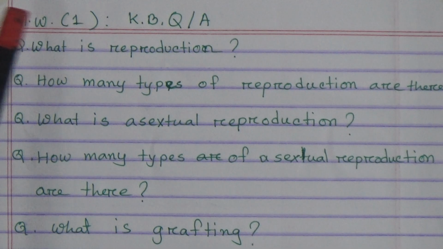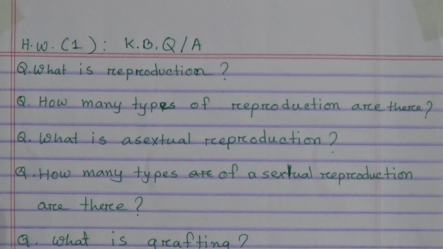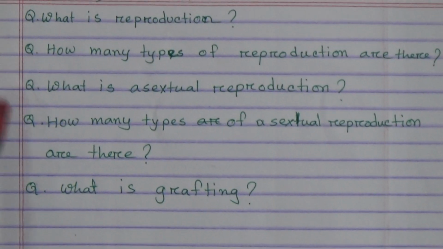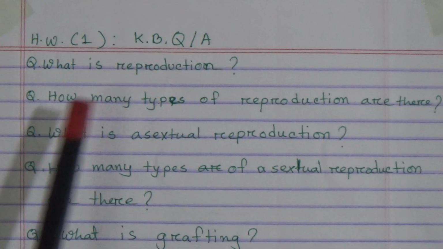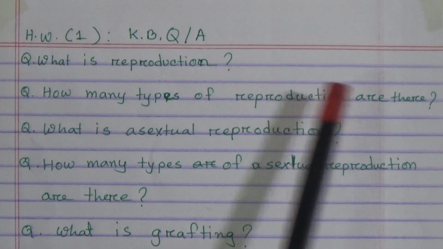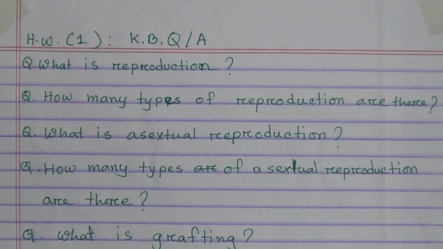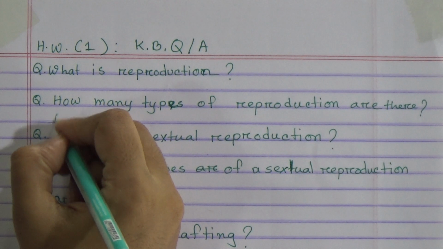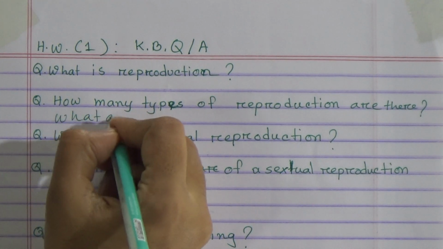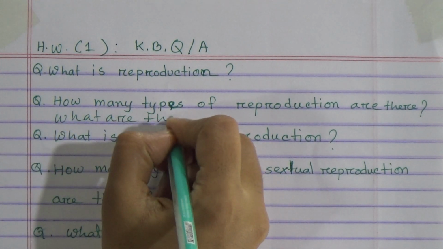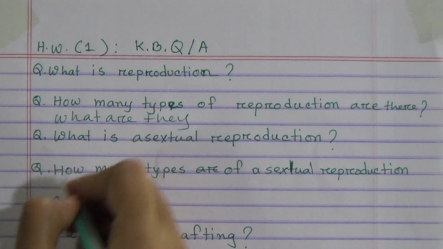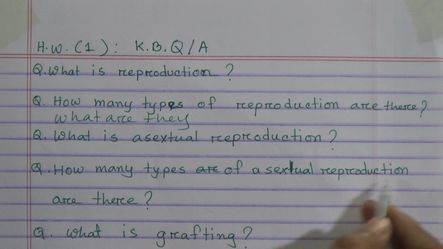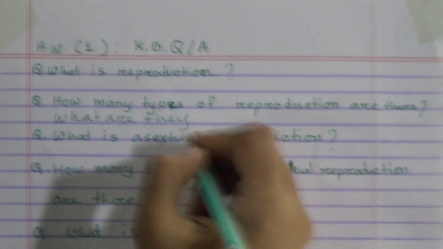Dear students, this is your homework number 1. You have to write all the knowledge based questions and answers from this part of your chapter. First question is, what is reproduction? Second question is, how many types of reproduction are there? You have to write their names also. What are they? And what is asexual reproduction? And how many types of asexual reproduction?